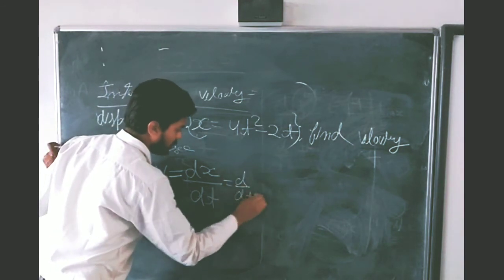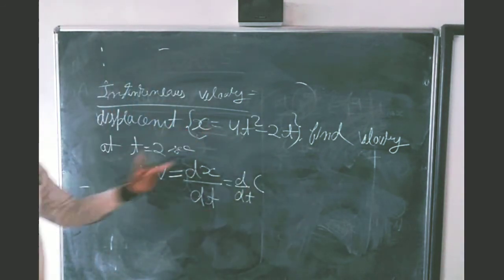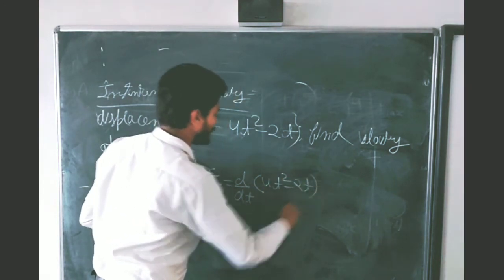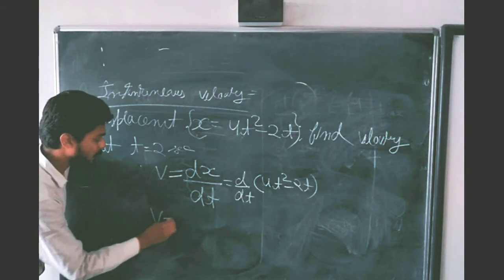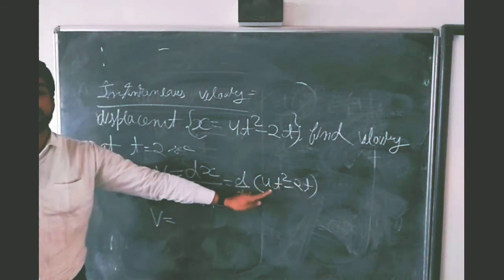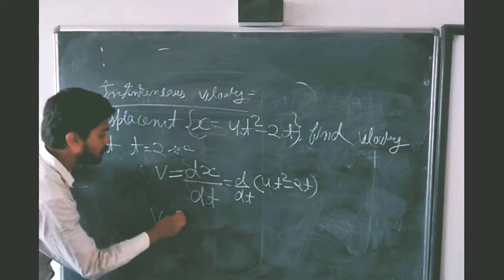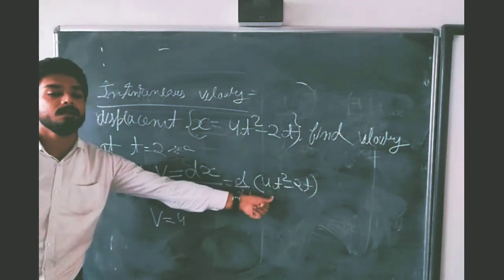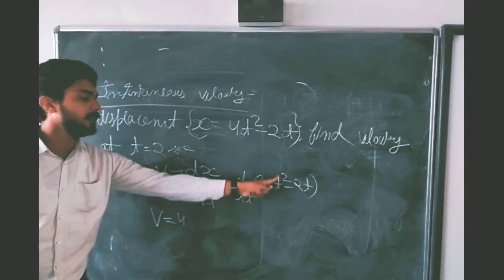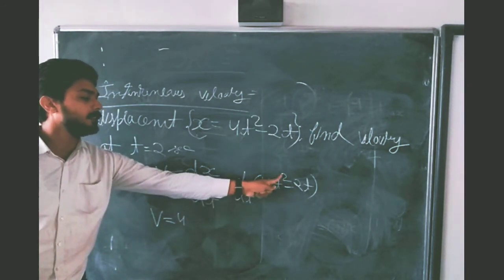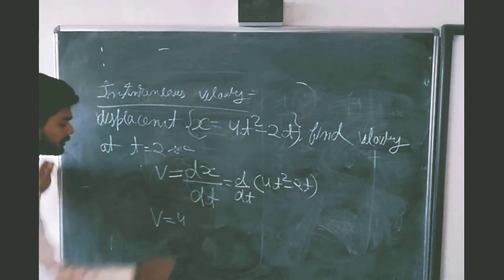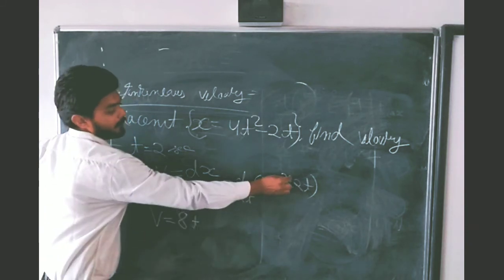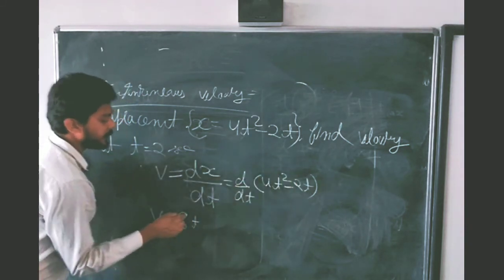v is equal to d by dt of x. What is x? x is equal to 4t square minus 2t. Now we are going to differentiate. 4 is a constant. To differentiate any variable, put the power in front, so 2 comes in front, 2 times 4 is 8, and subtract 1 from 2, you will get 8t.